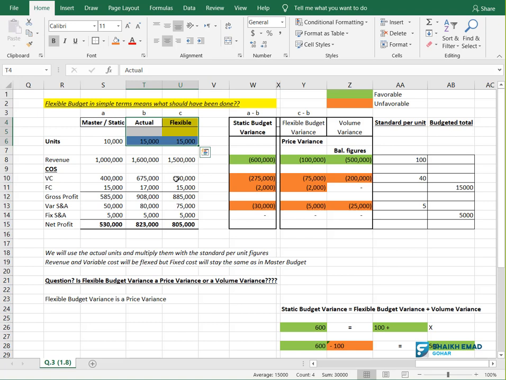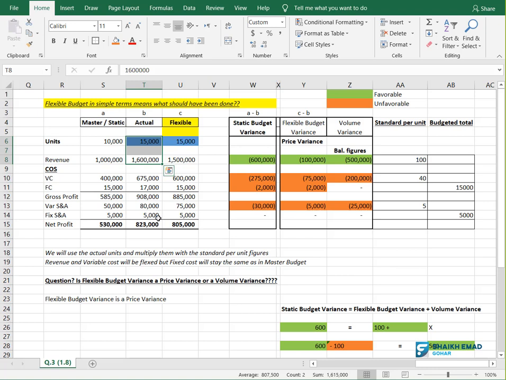I mean to say that this 1.6 million revenue and this 1.5 million revenue, the difference is only due to price, not due to units. Because this 1.6 million comes from 15,000 units, and this 1.5 million also comes from 15,000 units. It means I am fighting on the multiplication of the price. Tell me, my friends, in the chat box, how much is my actual selling price? How do we know this? This divided by this, right?